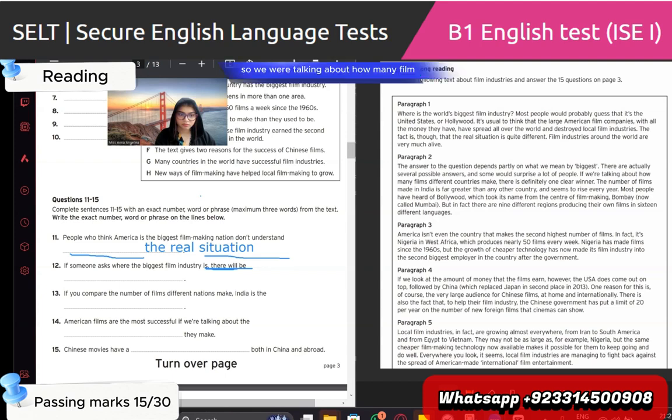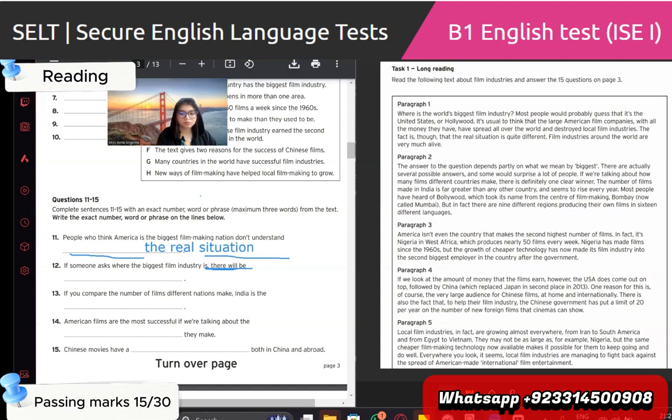We were talking about how many films different countries make. There is definitely one clear winner: the number of films made in India. India is far greater than any other country and seems to rise every year. Most people have heard of Bollywood, which took its name from the center of filmmaking, Bombay, now called Mumbai. But in fact, there are 9 different regions producing their own films in 16 different languages.